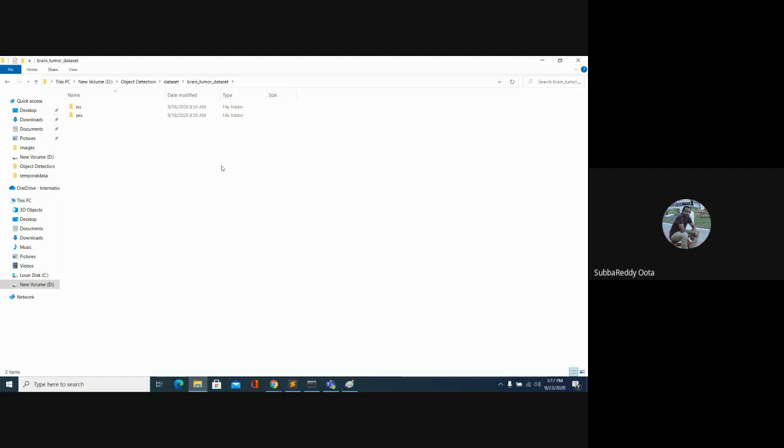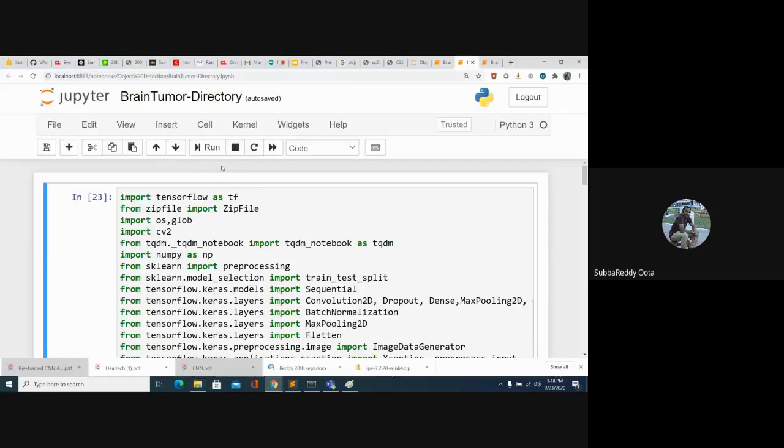Okay. So if you have n number of classes, you need to create n number of folders in a directory, and you need to keep those images in that particular directory.